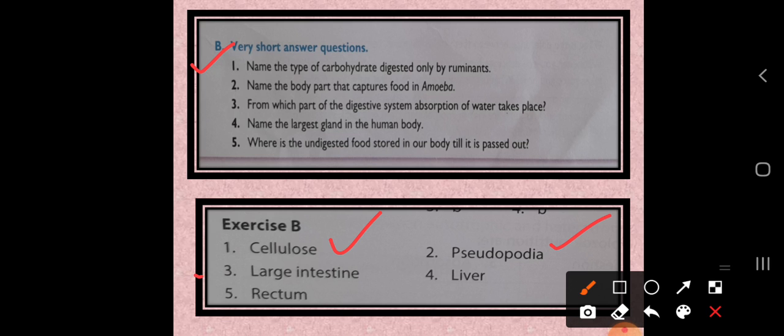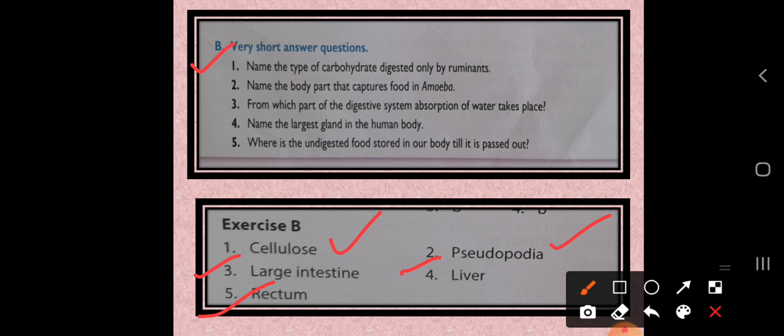From which part of the digestive system does absorption of water take place? That is the large intestine. Name the largest gland in the human body. That is the liver. And where is the undigested food stored in our body till it is passed out? It is the rectum.